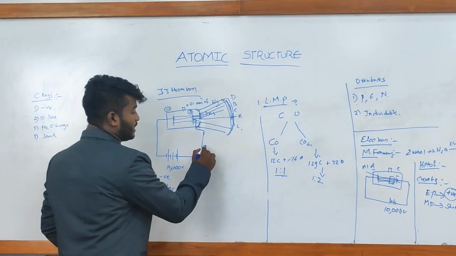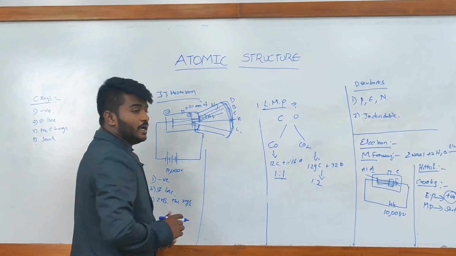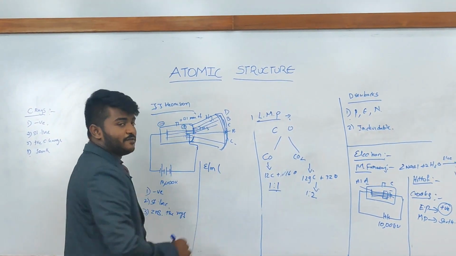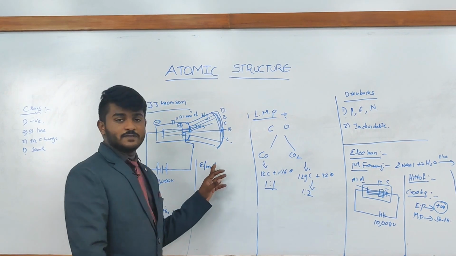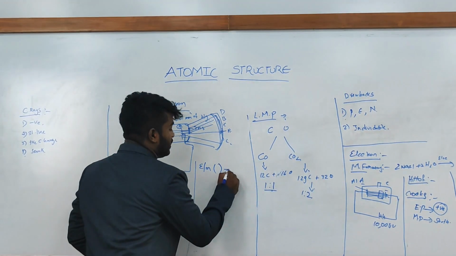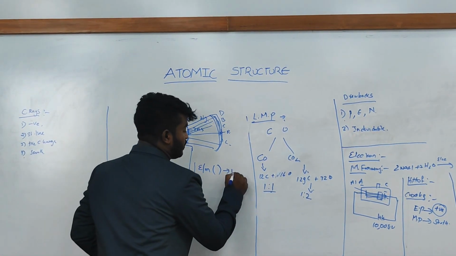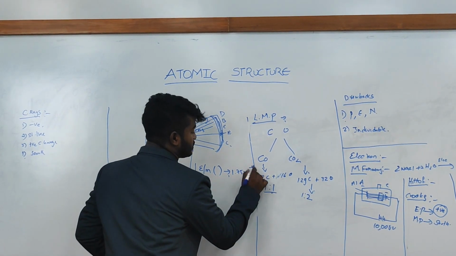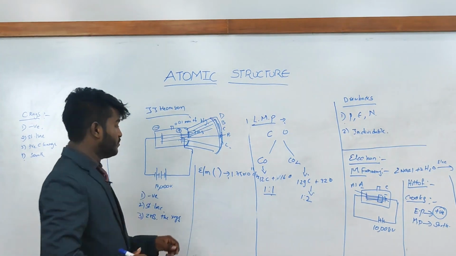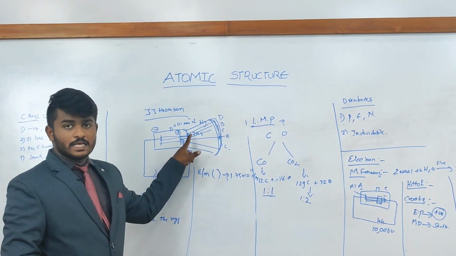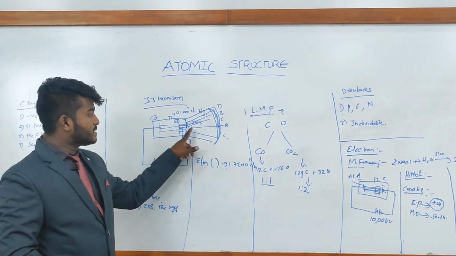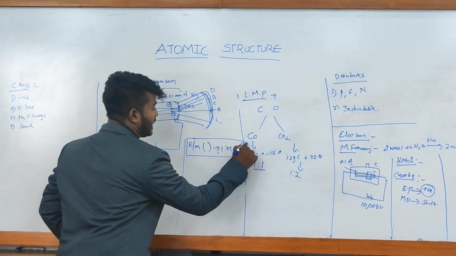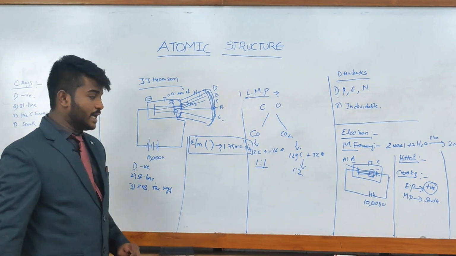So by this he finds the e/m value, that is the specific charge. He found the specific charge of a negatively charged particle to be 1.75 × 10^11 coulomb per kg. After several experiments and noting many values, at this common point he found that the e/m value is 1.75 × 10^11 coulomb per kg.